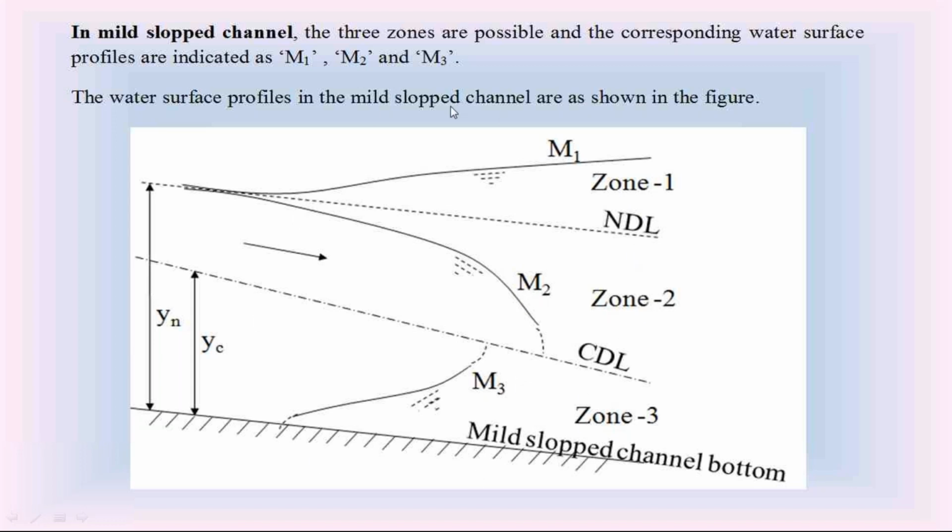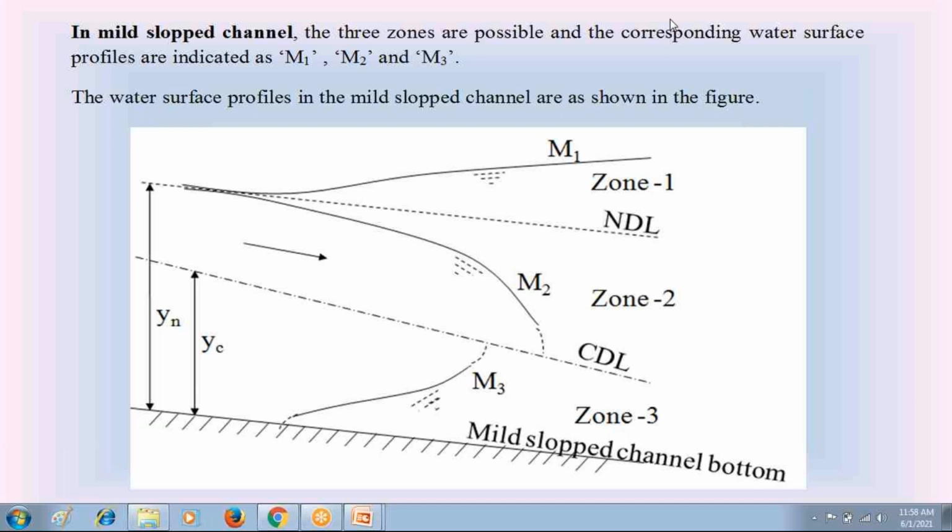If anybody is having doubt on this diagram, or about the water surface profiles classification M1, M2, M3, please discuss with me.